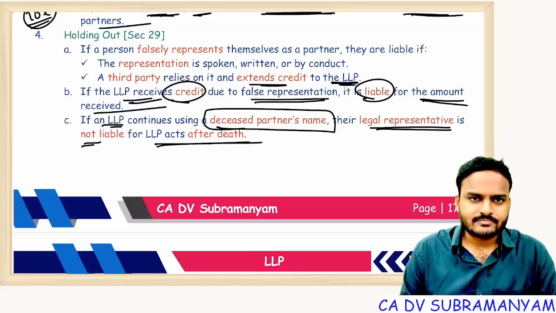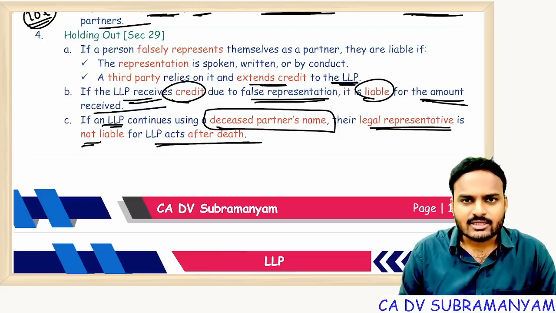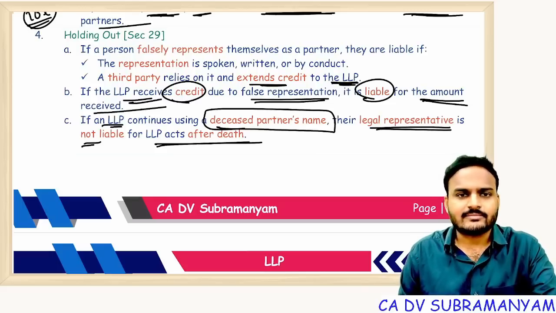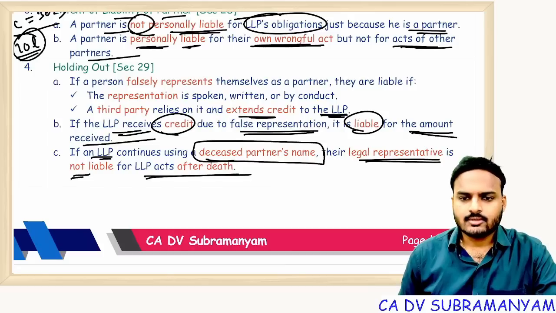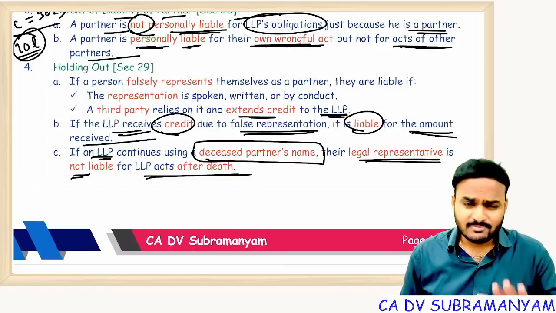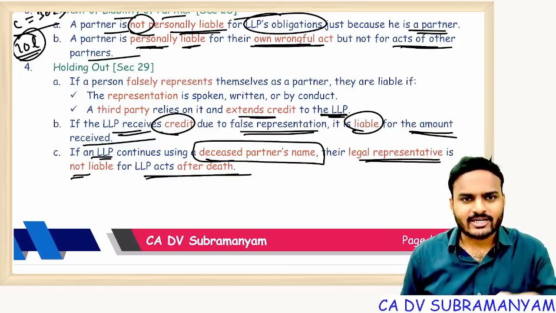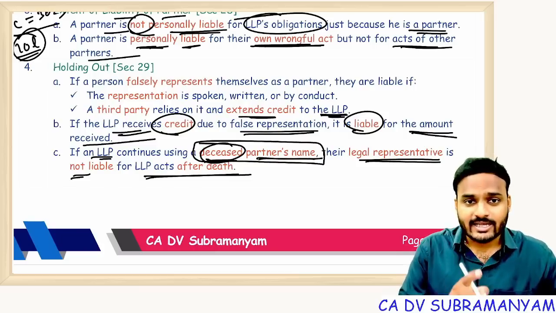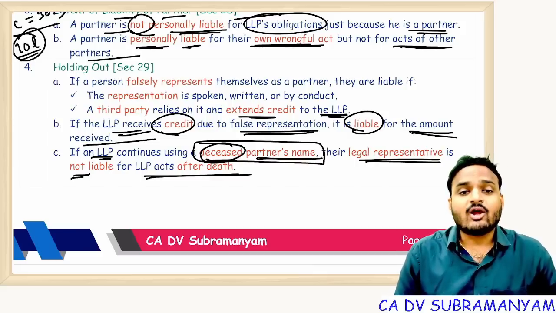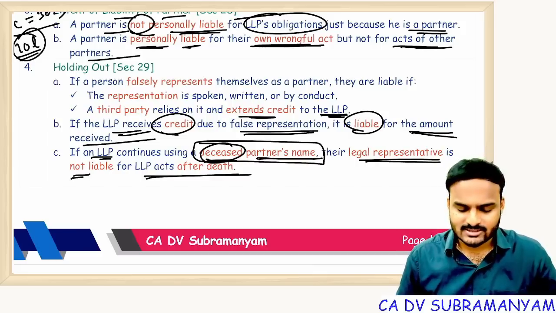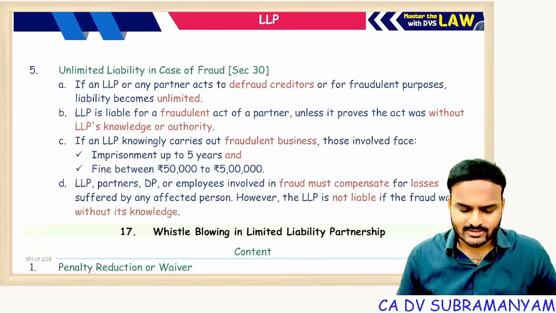If an LLP continues using a deceased partner's name, their legal representative is not liable for LLP acts after death. After the death of the partner, the legal representatives are not at all liable for the acts done by the LLP. So the point I'm discussing with you is LLP continuing using a deceased partner's name. Partner already died, but still they're using this name. So it will not create any future liability on legal representatives of the deceased partner. That's it. No further liability from the date of death.